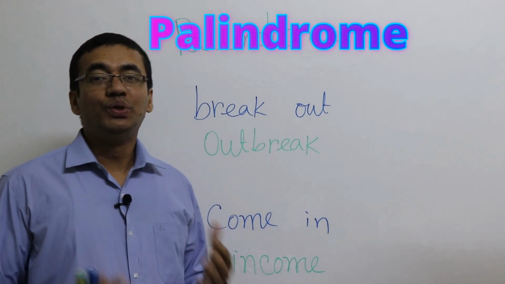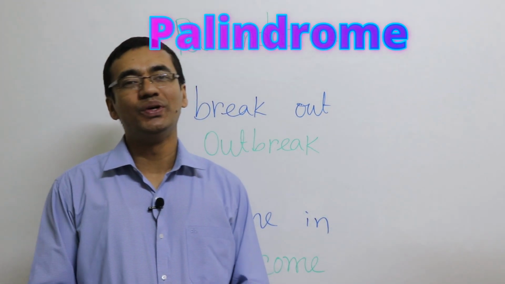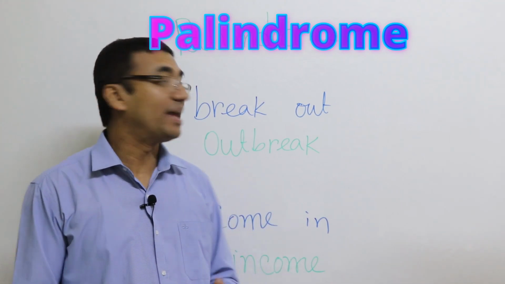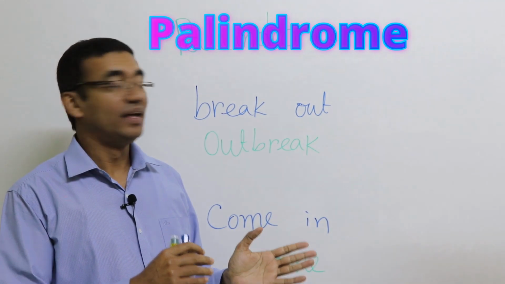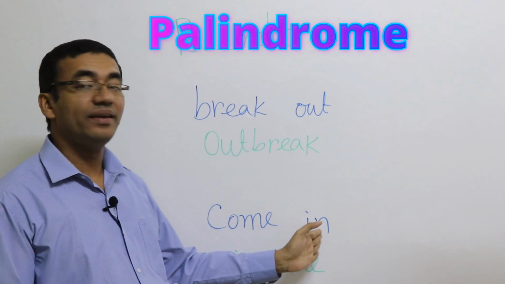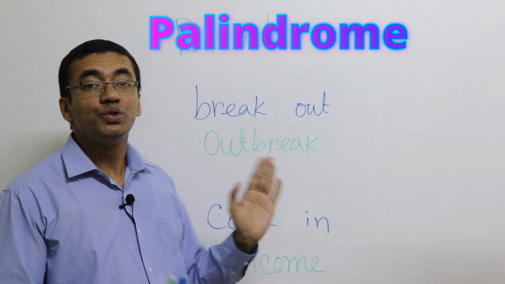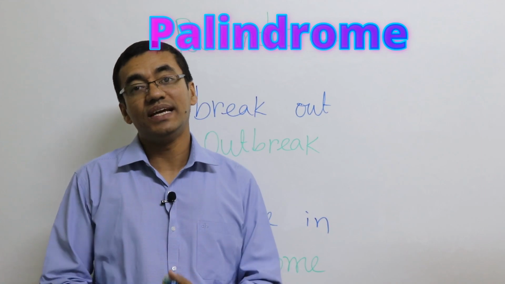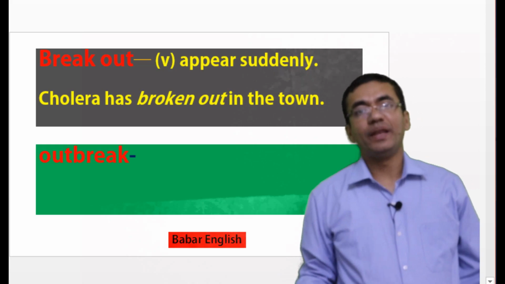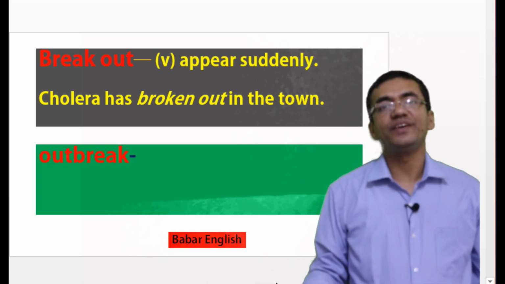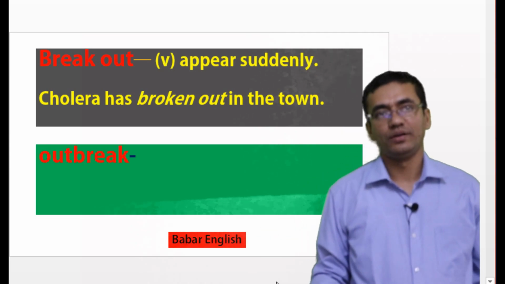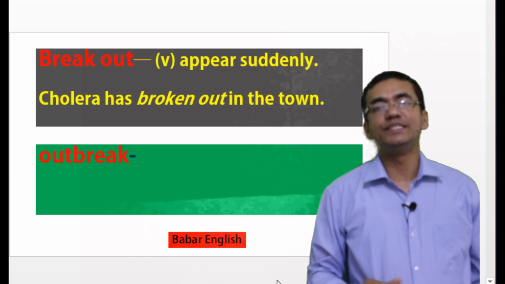Though palindrome has got very little to do with learning English, surely in English there are many words and phrases which can be written inversely, like breakout, outbreak. Come in, income. So today we will analyze these words and see whether they make sense or not. Like palindrome, we will try out some words and phrases to see if we invert them whether they make sense or not. Suppose our first phrase is breakout.